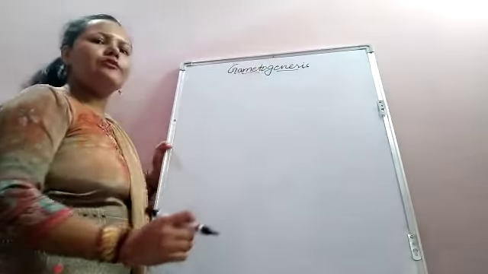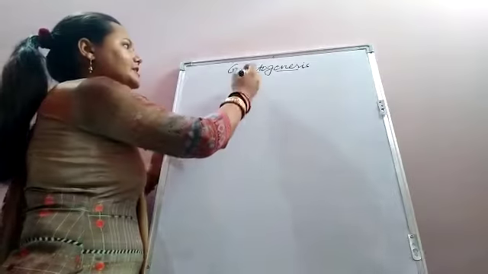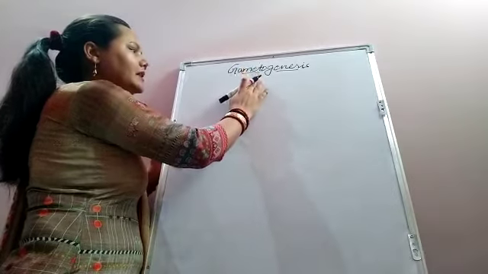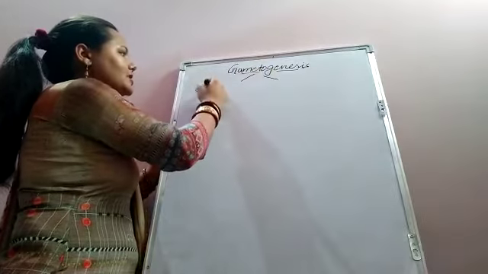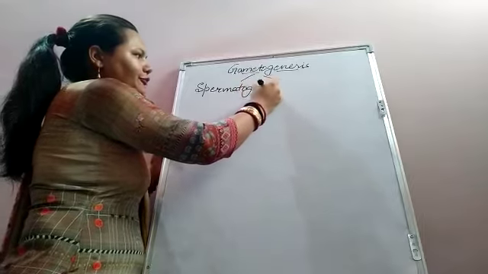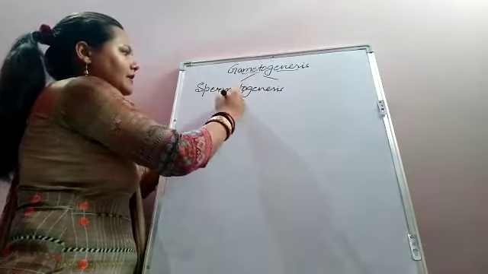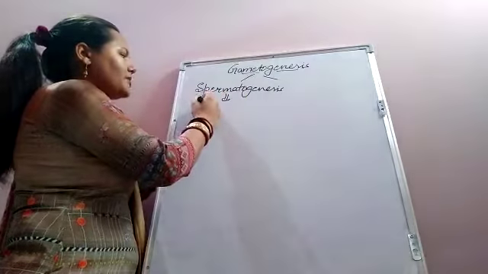Gametogenesis is a process of formation of gametes in the gonads. It is of two types. It is spermatogenesis in case of male. Spermatogenesis means the formation of sperm.